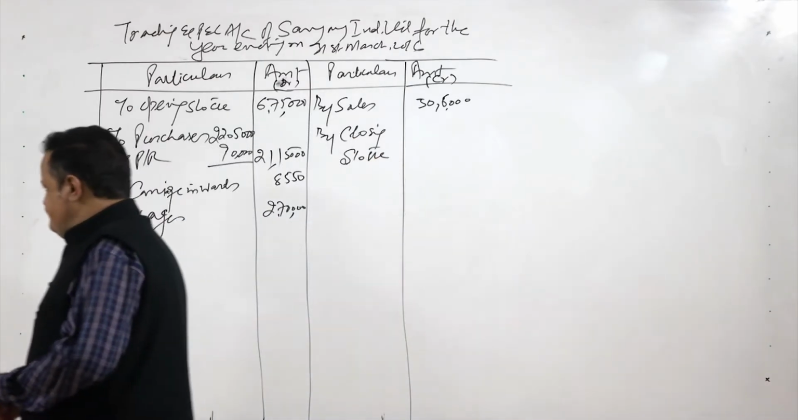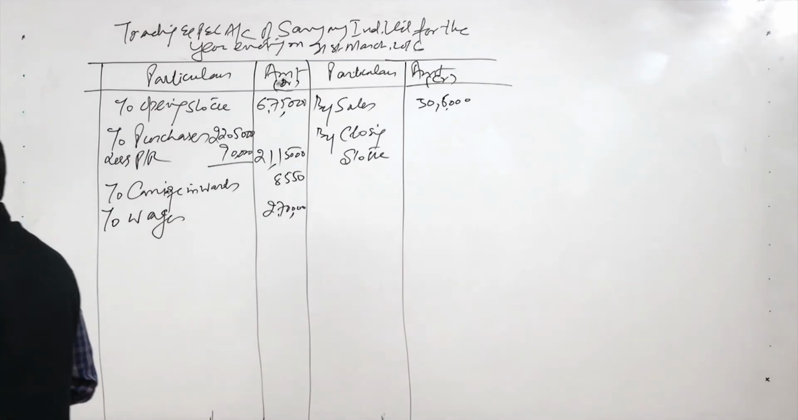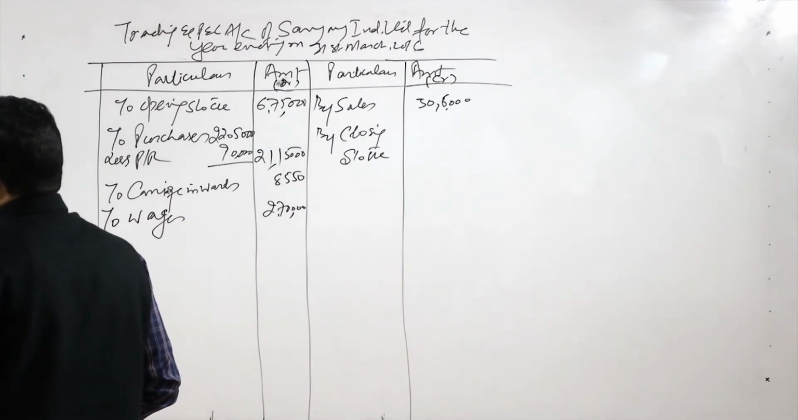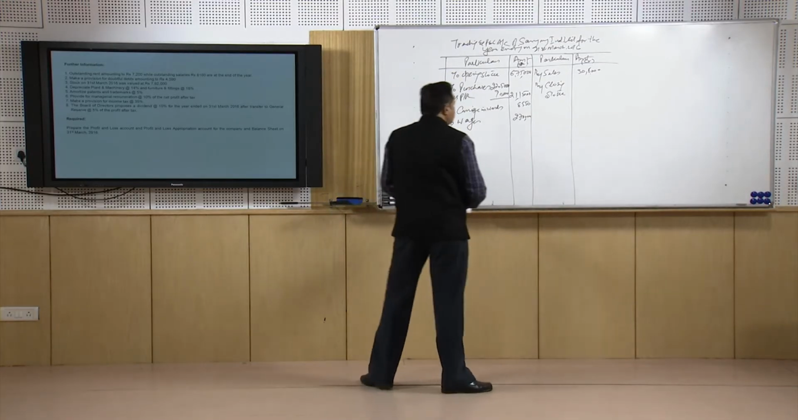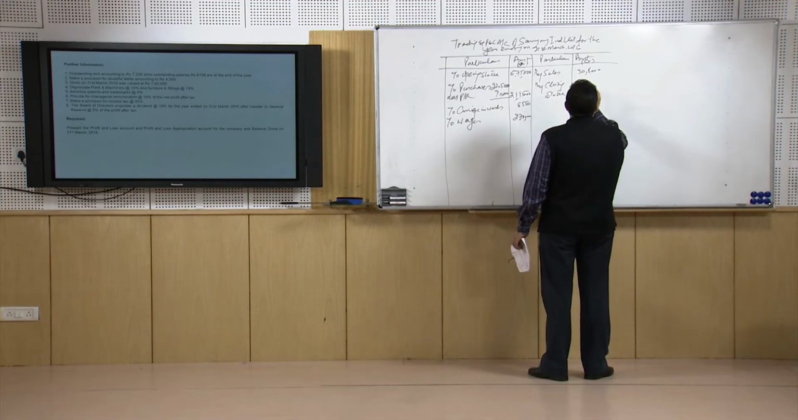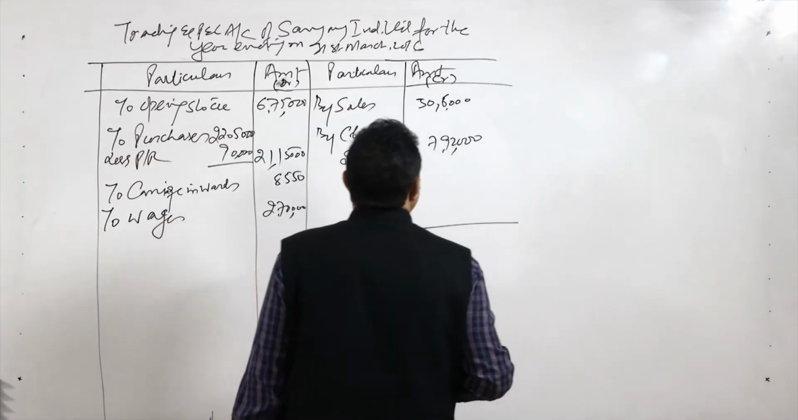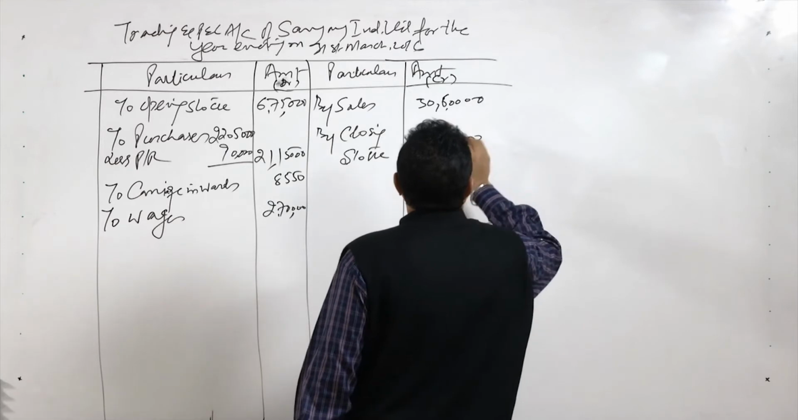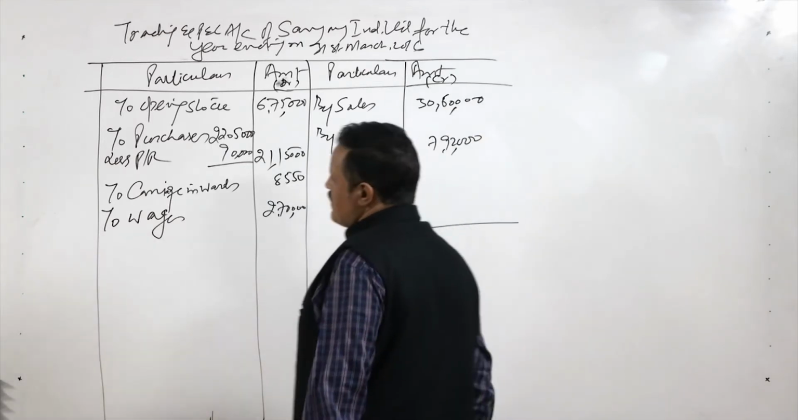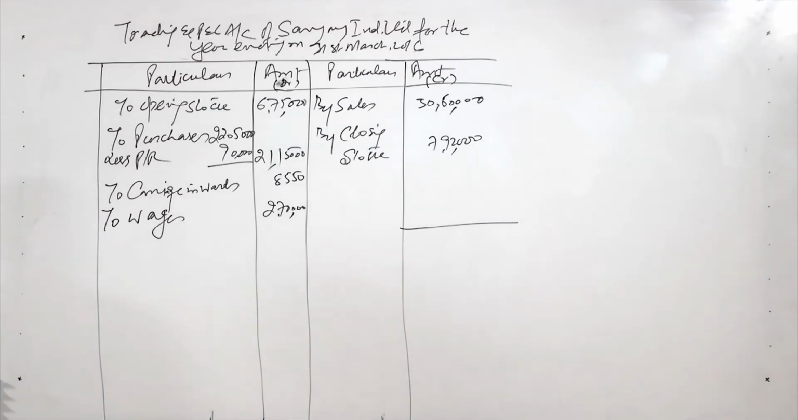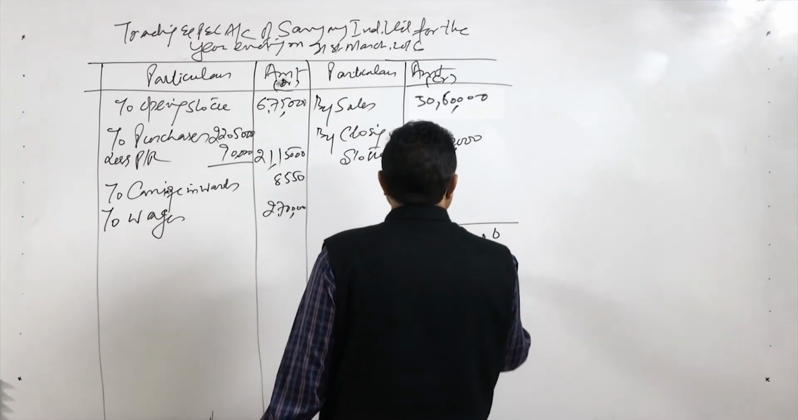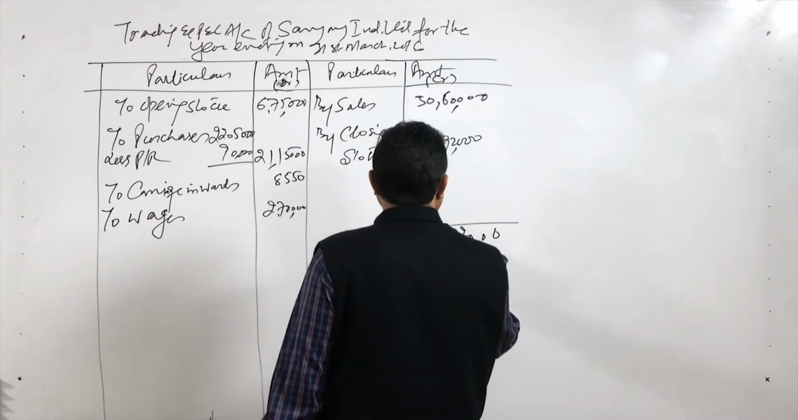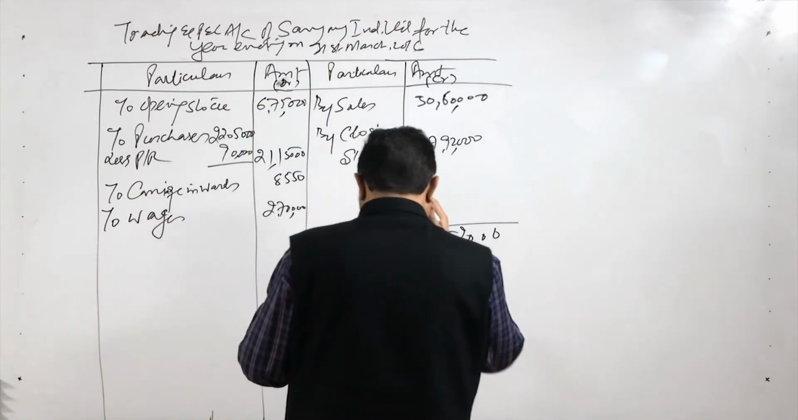Let's check the closing stock part. Stock on 31st March 2017 is worth 7,92,000. So this is the total amount of the closing stock, and this is 30 lakh and 60,000, and then closing stock is 7,92,000. So it is 38,52,000 is the total of this trading account.